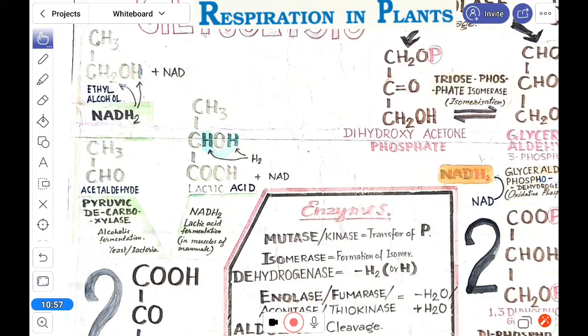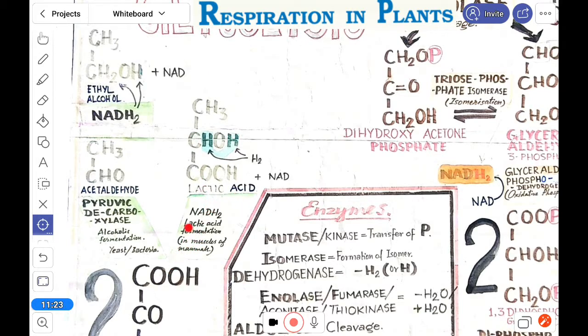Now it is already told that there are two ways the pyruvic acid can go, in anaerobic respiration. In our muscle, it turns into lactic acid by removing the hydrogen.